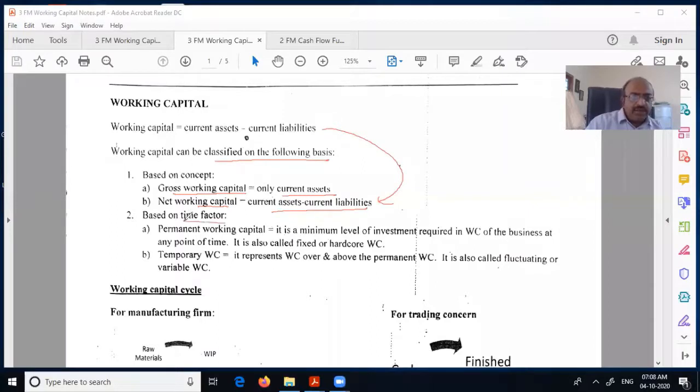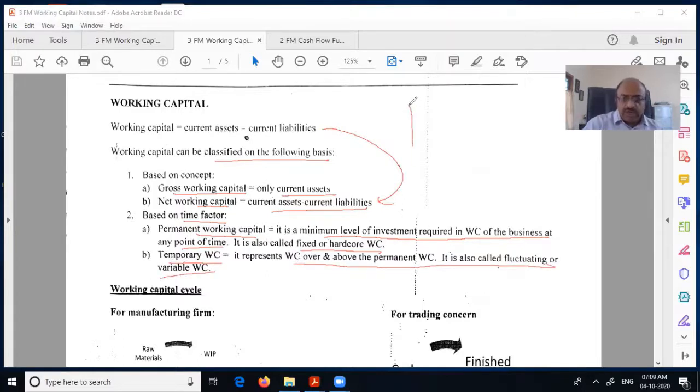Based on time factor, permanent working capital is the minimum level of investment required in working capital of the business at any point of time. It's also called fixed or hardcore working capital. So it is the minimum working capital you need to maintain, so that below that you cannot go. Temporary working capital represents working capital over and above the permanent working capital, fluctuating or variable.